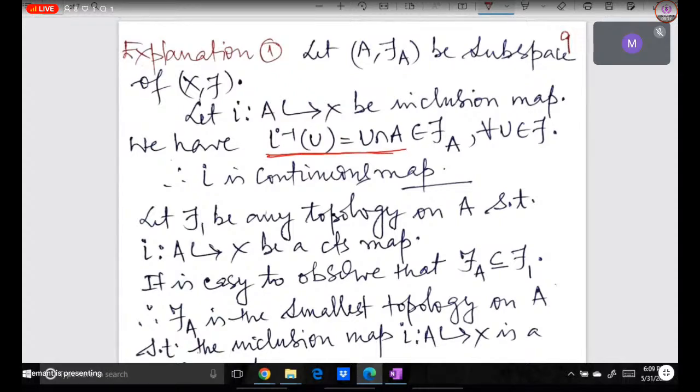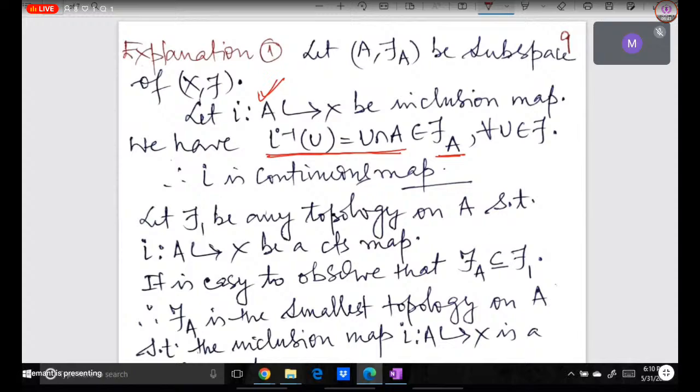This equality: if i is the inclusion map and U is a subset of X, then when we take its inverse image, what will it be? That is nothing but U intersection A, and U intersection A belongs to tau A. What is this tau A? Tau A is basically the subspace topology on A. So that's why this inclusion map is continuous.